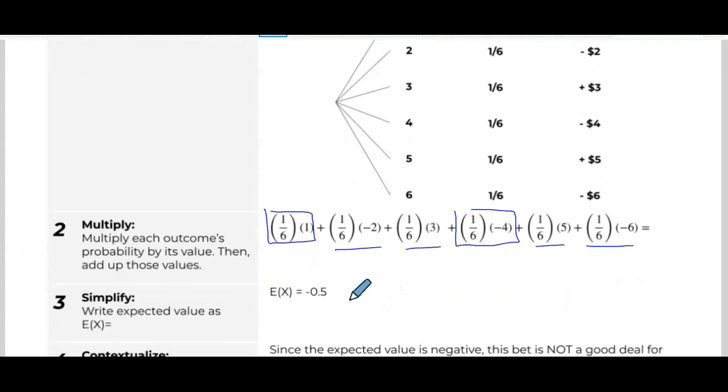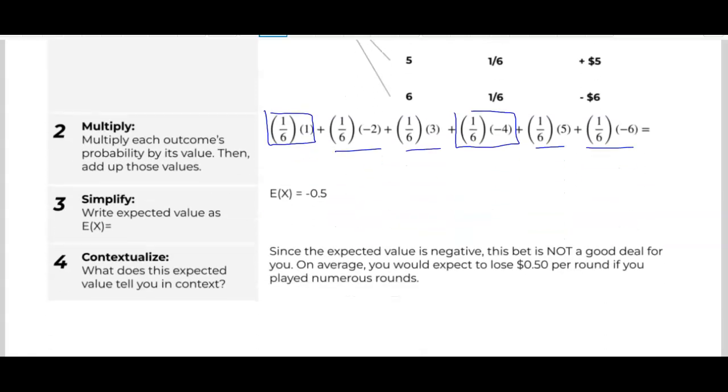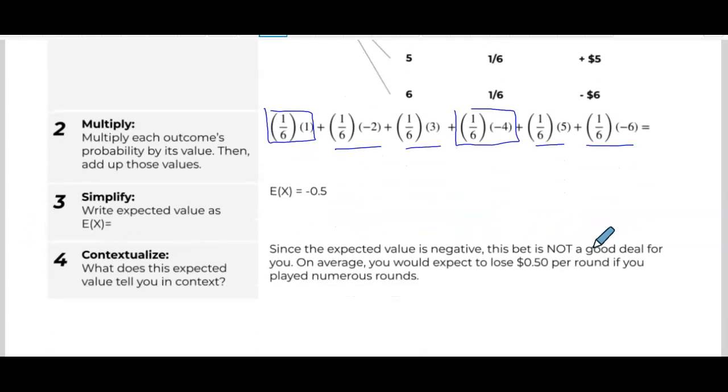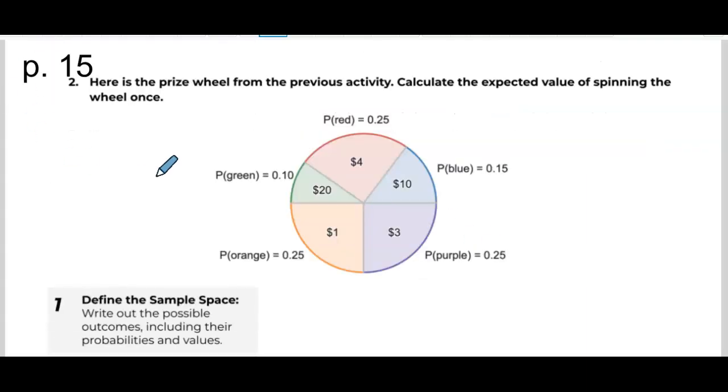That kind of makes sense that we come out negative because, again, we're subtracting bigger numbers than the ones that we're adding. So this expected value is negative. Bet is not a good deal for you. On average, you're going to lose 50 cents every round you play. And so you're going to kind of bleed money here. So that's not a great idea. All right, another example on the next page.